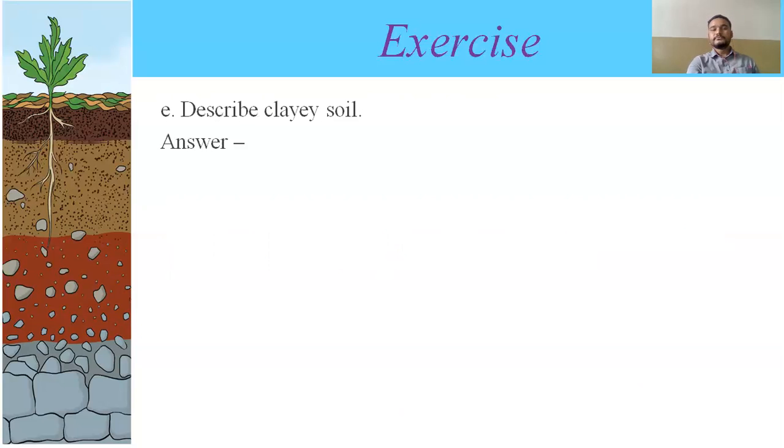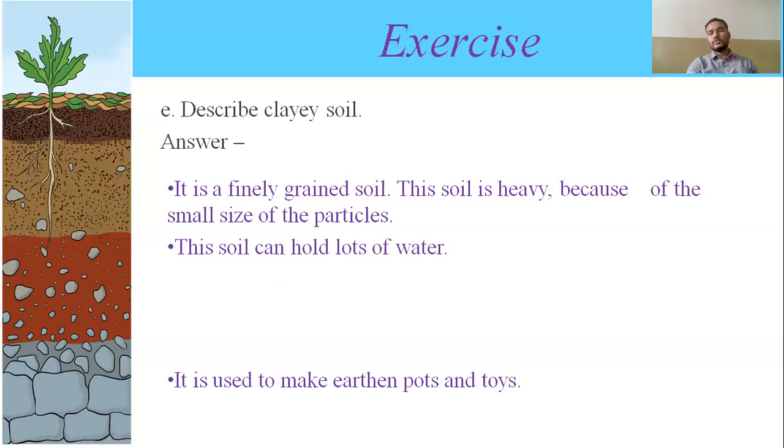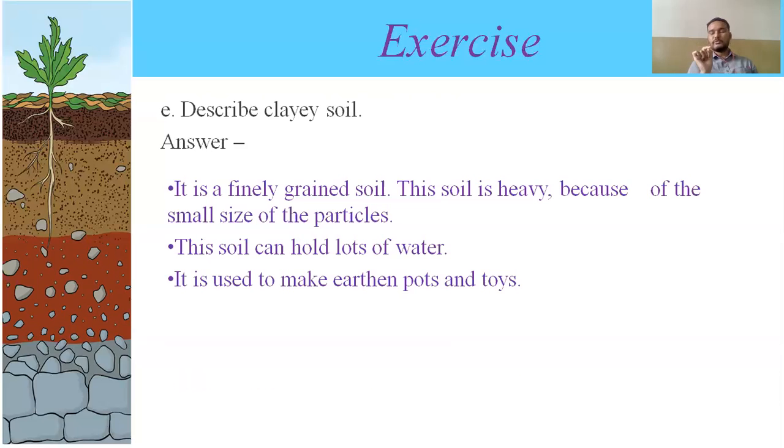Very nice. Last one. What is clay soil? Three types of soils we have seen. One is sandy, the second one is loamy, and the third one is clay soil. So what is clay soil? Clay soil has fine grained particles, meaning very small particles held together.